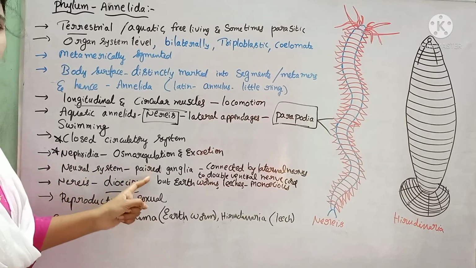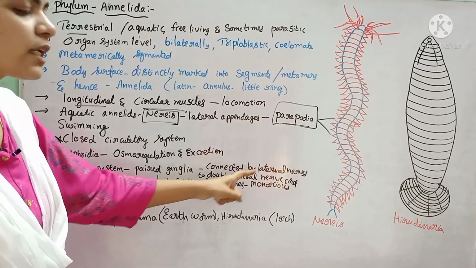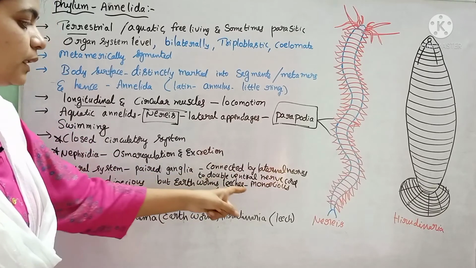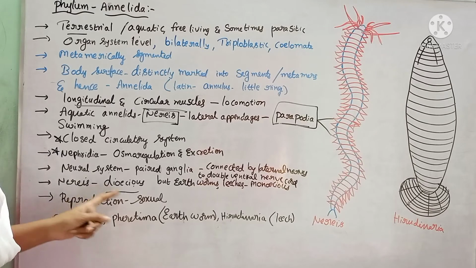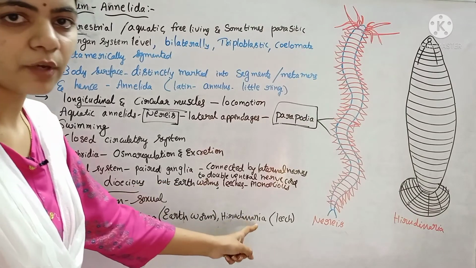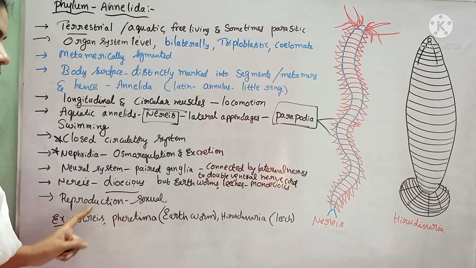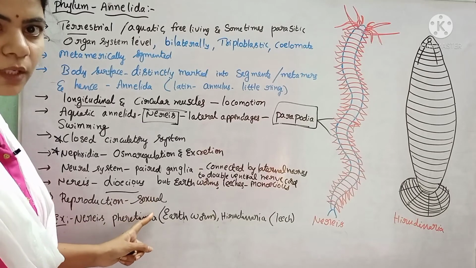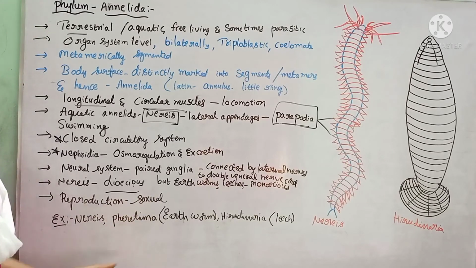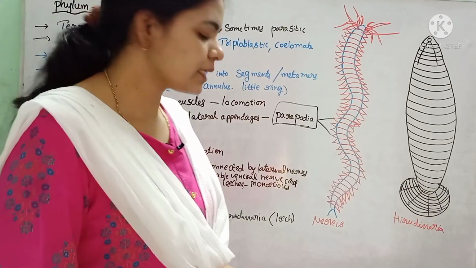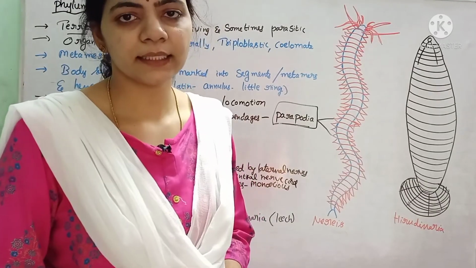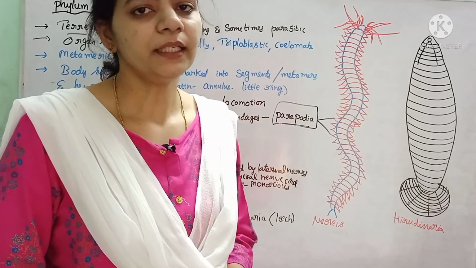For the neural system, they consist of paired ganglia which are connected by the lateral nerves to the double ventral nerve cord. Nereis is dioecious, whereas the leech and earthworm are monoecious. The reproduction is by means of sexual mode, and examples are Nereis, Pheretima, Hirudinaria. These are the examples of Annelida. With this we have completed Annelida.